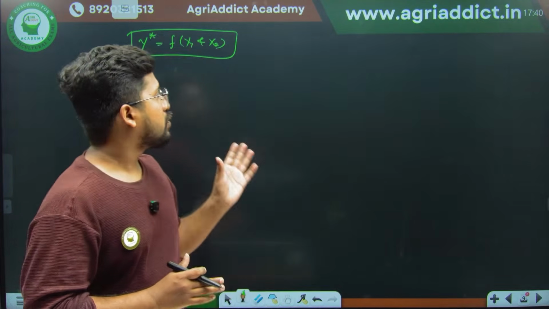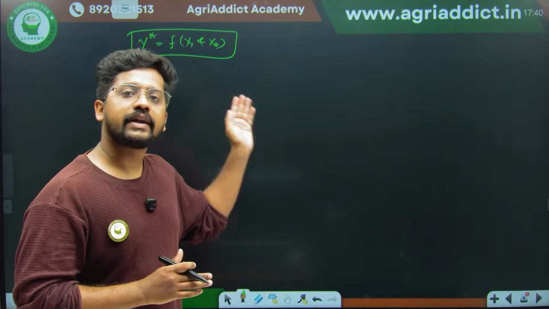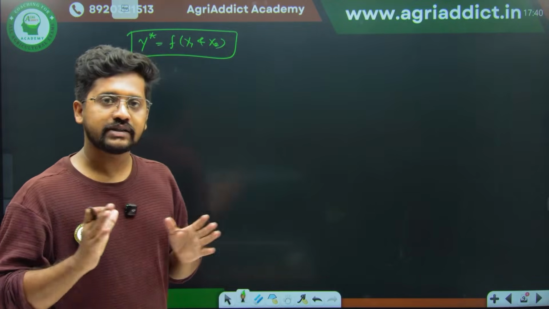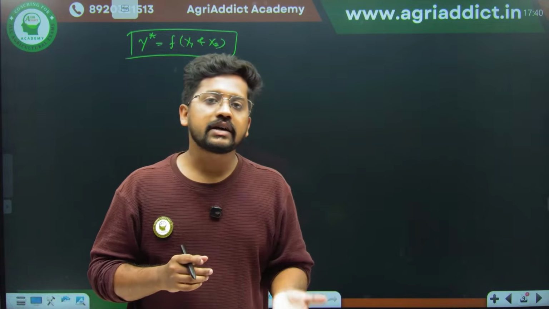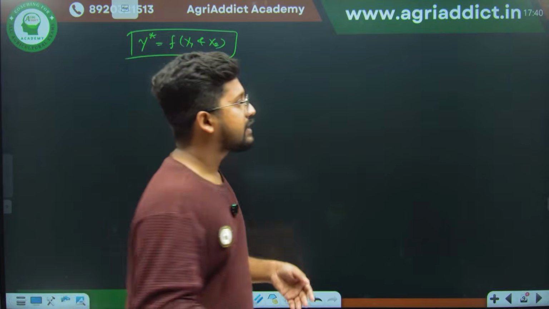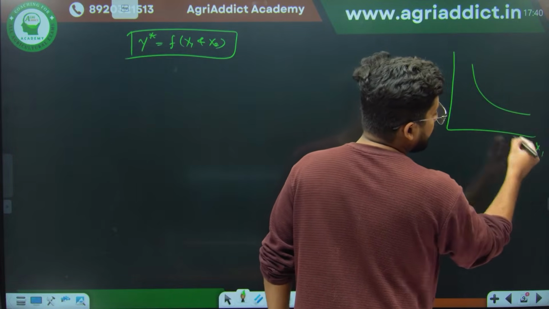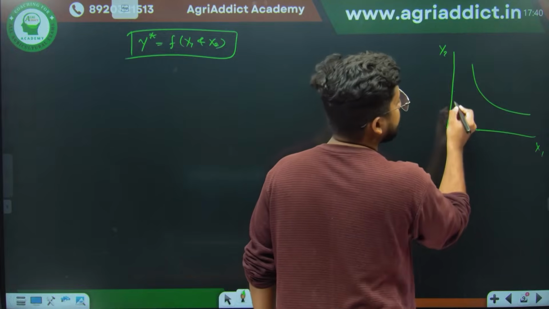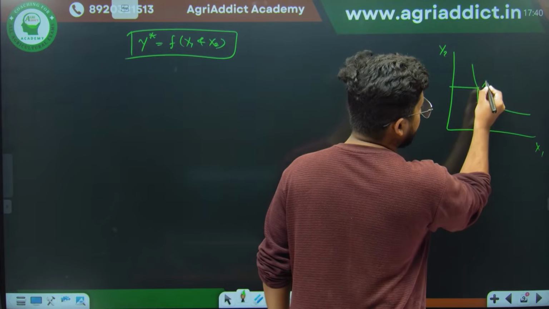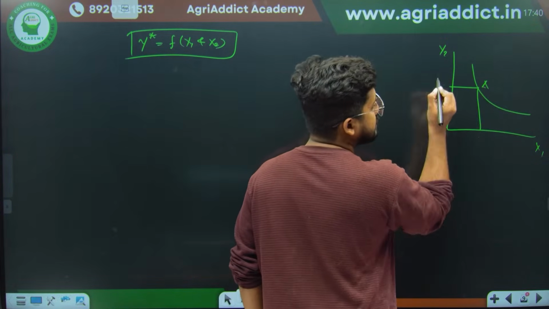Okay, so here we are assuming that x1 and x2 are substitutes. What does substitution mean? When I am increasing one, something else is reduced. That's why our isoquant is negatively sloping, because if you are increasing x1, then obviously this is your initial point A. So this is your x1 and this is your x2.